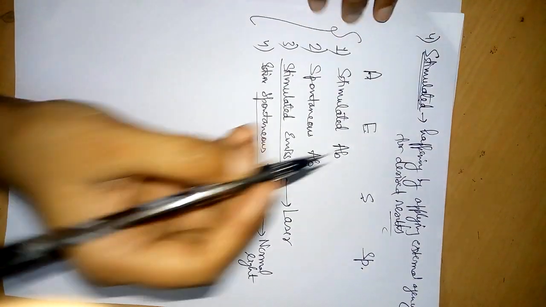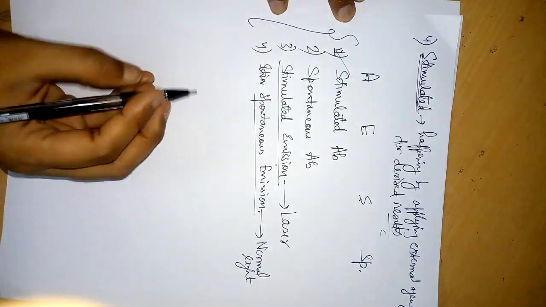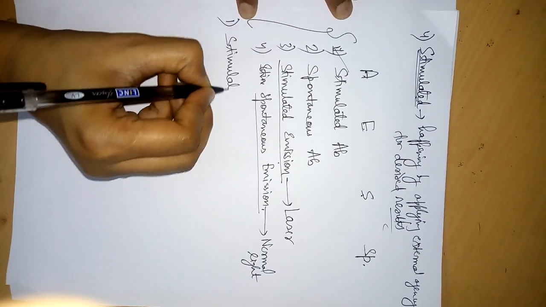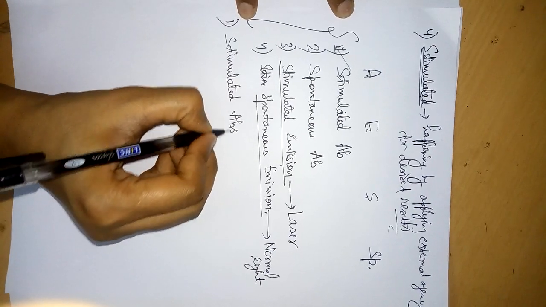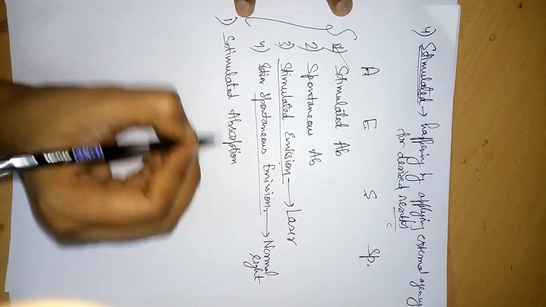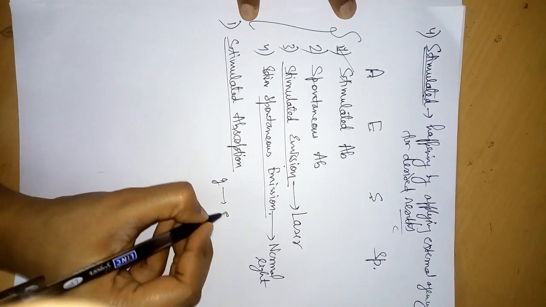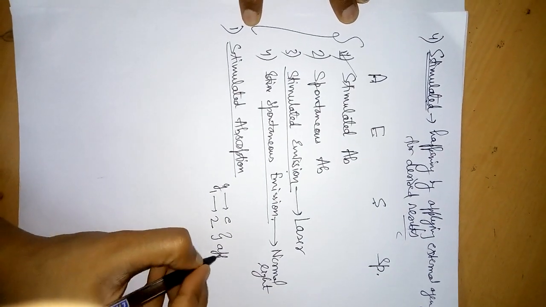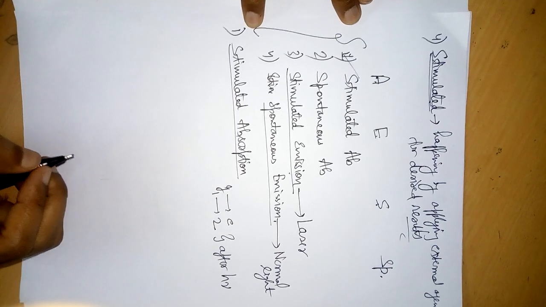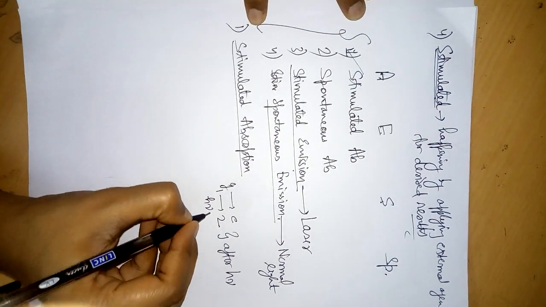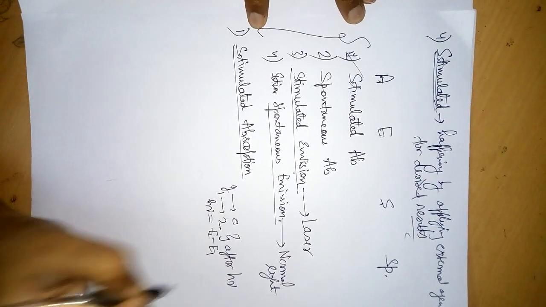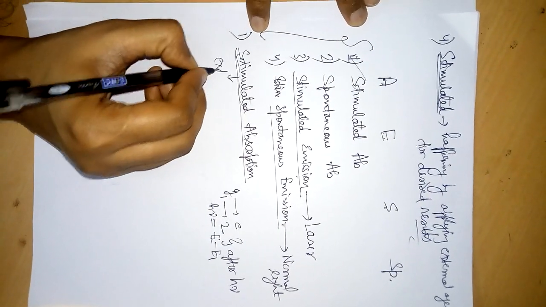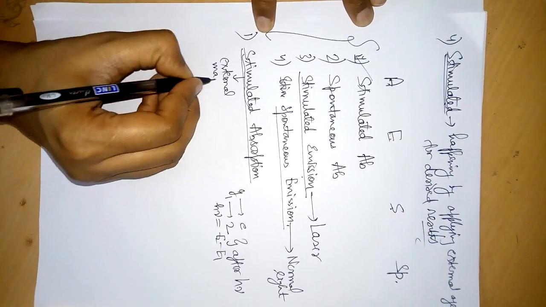So first let's talk about stimulated absorption. The first process is stimulated absorption. Absorption means the electron is going from ground state to excited state, or 1 state to 2 state, after gaining hν energy, and this hν energy is exactly equal to E2 minus E1. Now stimulated means that we have some external machinery applied.